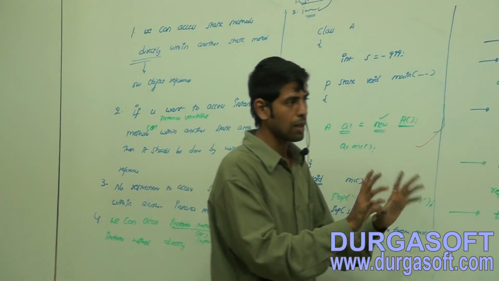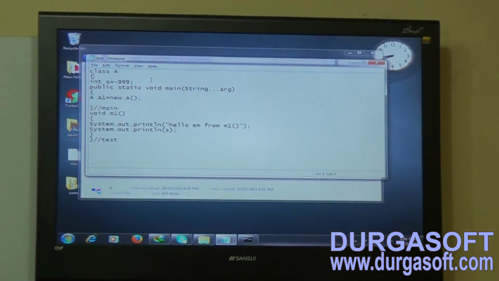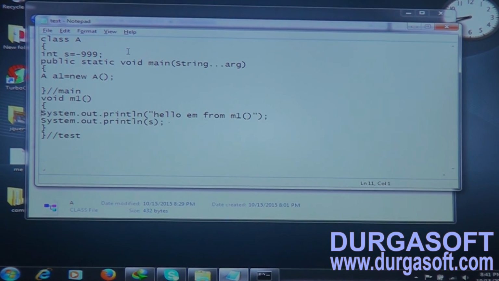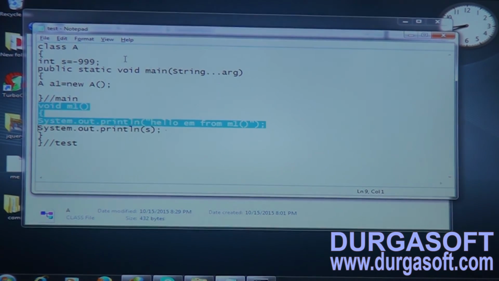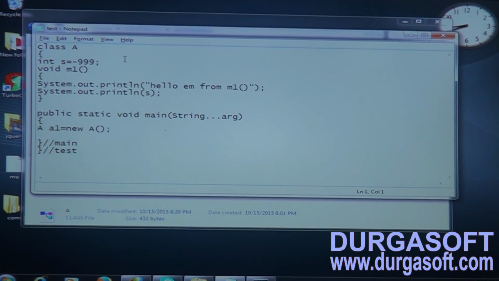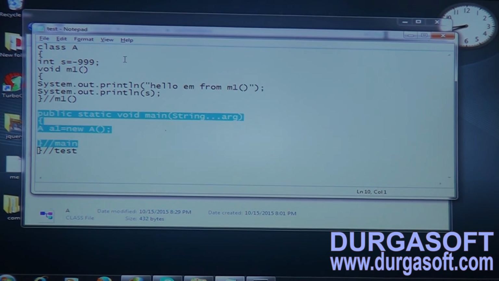We are accessing this particular instance variable within this void m1 method, and this is the m1 method, and this is the static public static void main method.